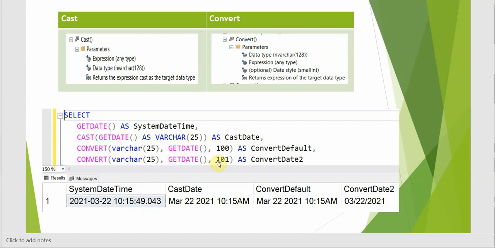But there are numerous other options, so I have just tried 101, which gives us the MM/DD/YYYY format. All the formats, sorry, the style details are given in the Microsoft web link. We can check from there.